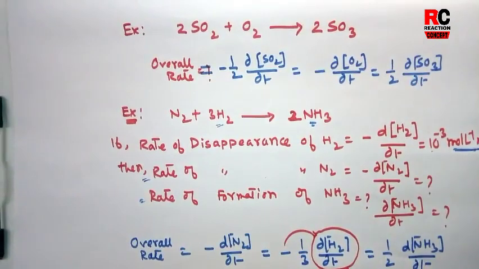Okay. So in this video we have discussed some brief concept about chemical kinetics and some concept about rate of a reaction. Very basic things we have discussed. We will not discuss more in this class. In the later class we will discuss the factors, and there are different factors that affect the rate of a reaction. Those concepts will be discussed in the next classes.